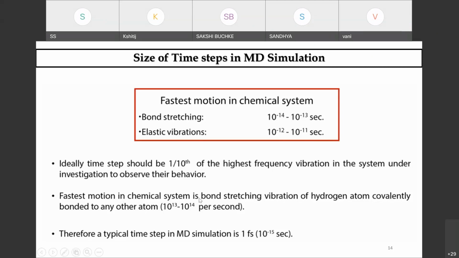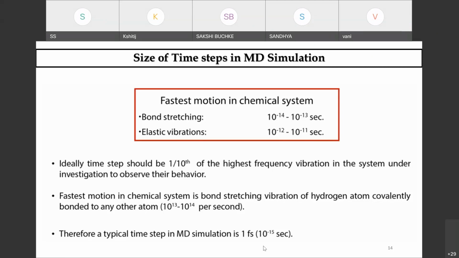So the typical time step in MD simulation, which governs all the bonded and non-bonded interaction parameters in terms of your bond angles, impropers, dihedrals, and torsional angles, is 1 femtosecond. That is exactly 10 to the power minus 15 seconds. Why am I saying this?